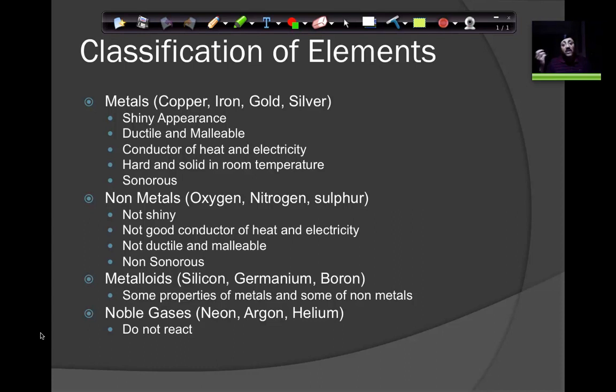So coal is a good fuel, and coal is nothing but carbon. If you hit coal, it will break into small pieces because it's very brittle. So I cannot hit coal and make a sheet or a thin thread out of it. It is not ductile and malleable.